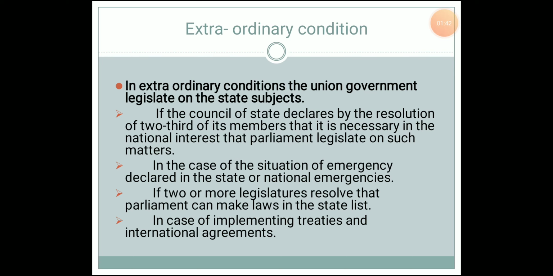In case two or more state legislatures decide that there is a need for the formation of a law by the union government, then the parliament can make the law on such a matter which comes under the state list. And in case of the implementation of a treaty with other international communities, there also, though the subjects come under the state list, the union government will have the right to legislate.